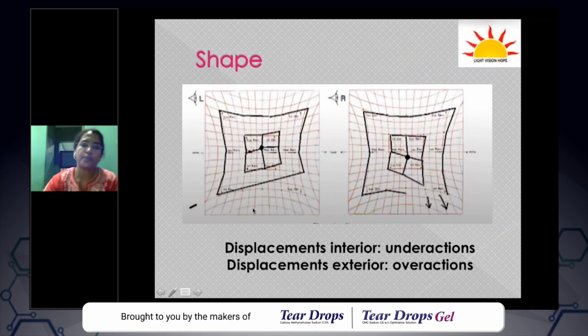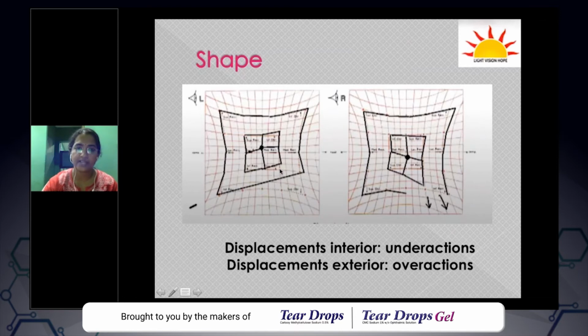The next thing should be the shape of the plottings. So we have looked at position, size, and shape. So look at the shape. Let's consider the left eye. You have the inner square and you have the outer square. This is the inner square of the HES chart. And then you see that this particular muscle has a little bit of displacement interior. Any displacement interior is called an underaction and any displacement exterior is called an overaction.